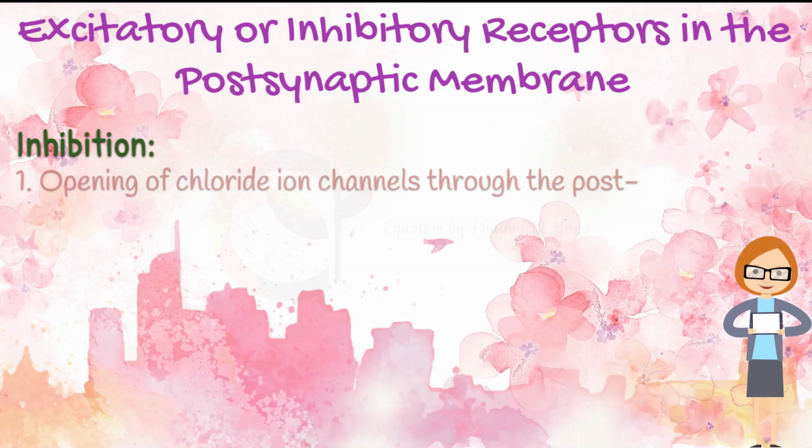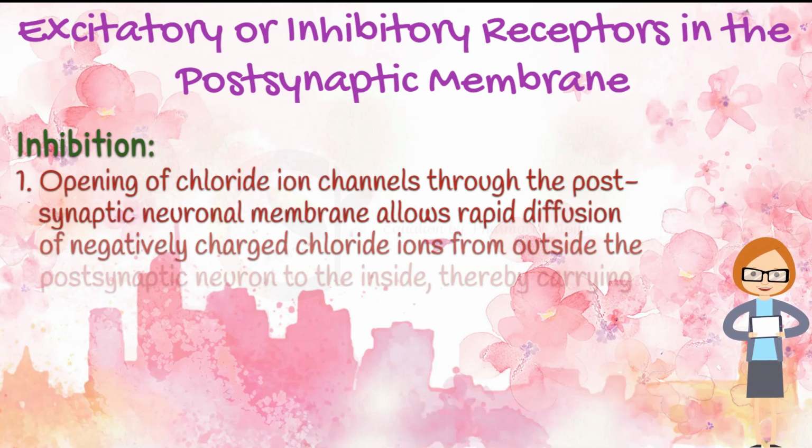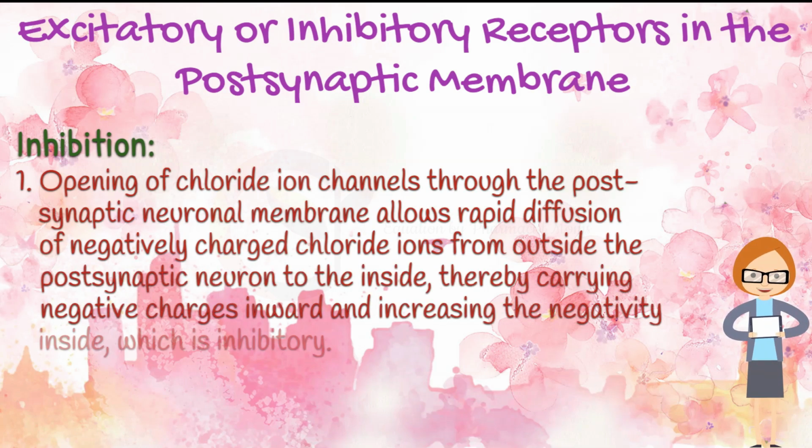Different molecular and membrane mechanisms used by the different receptors to cause inhibition include: opening of chloride ion channels through the postsynaptic neuronal membrane allows rapid diffusion of negatively charged chloride ions from outside the postsynaptic neuron to the inside, thereby carrying negative charges inward and increasing the negativity inside, which is inhibitory.